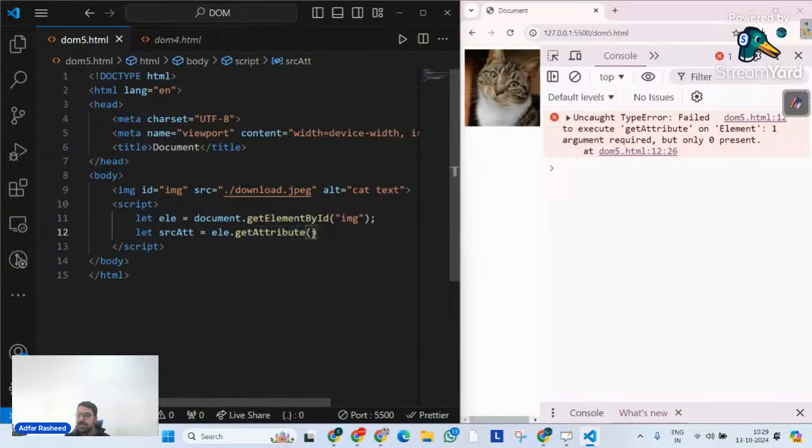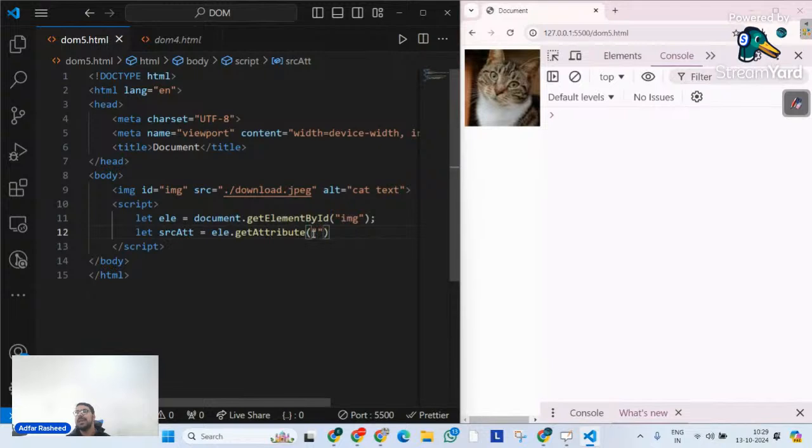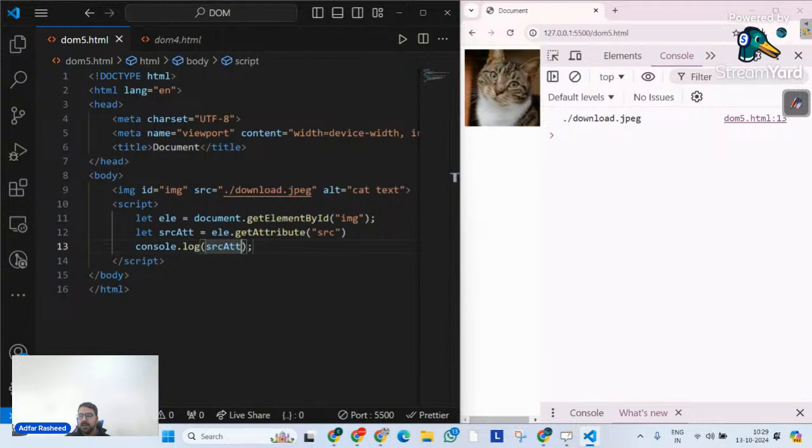And over here, it receives an argument. The argument is the attribute you are trying to read. So let's suppose I want to read src. I will simply write console.log and then give it src, and we can clearly find that. So this is one of the simplest methods with the help of which we can retrieve any attribute from our specified element by passing an argument. The argument will be your attribute name. Very good, Nasir. Exactly. So that's what getAttribute means.